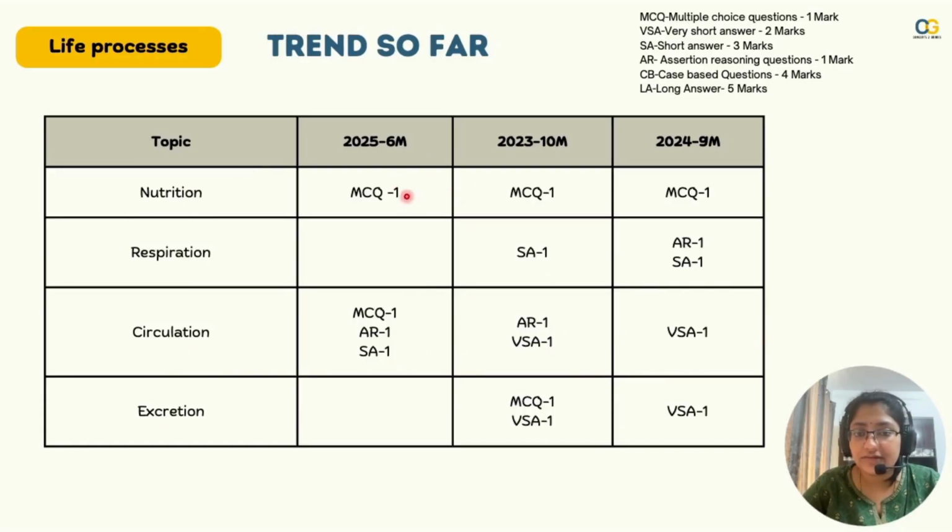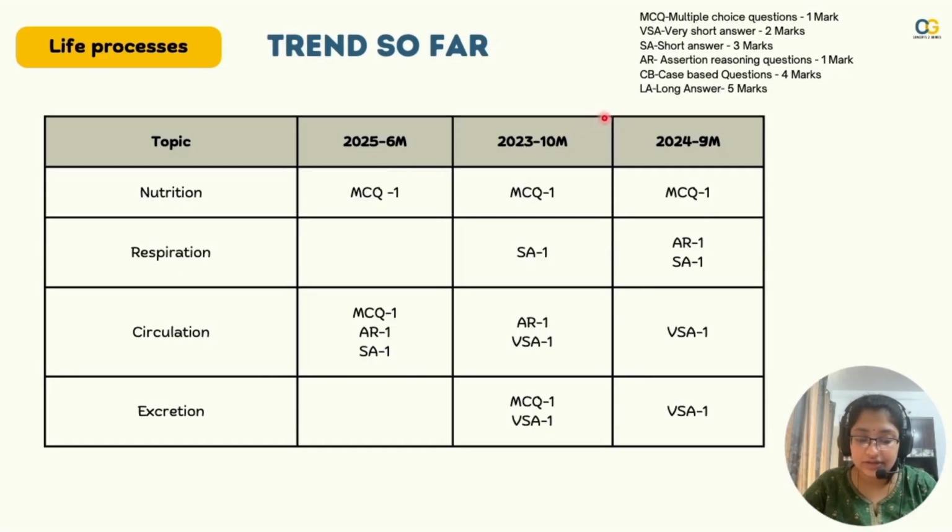Second, nutrition always sticks to one MCQ, but we cannot completely say that. Generally, on plant photosynthesis, there is always one question. And if you see, last year this chapter came down to 6 marks from 9 and 10 marks, because life processes and control and coordination belong to the same unit, and control and coordination got more marks last year. So that can happen again this year. That is what we are assuming.